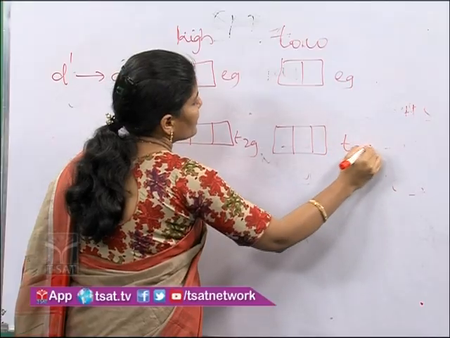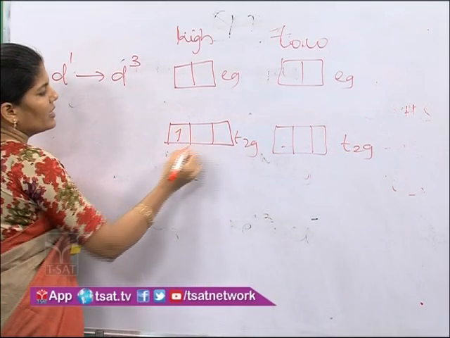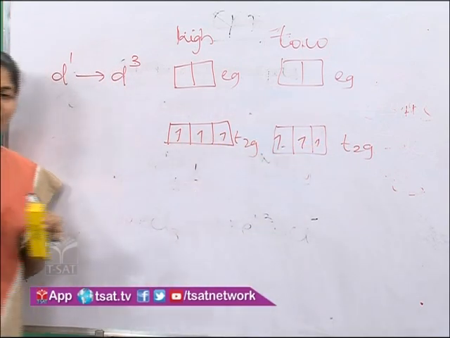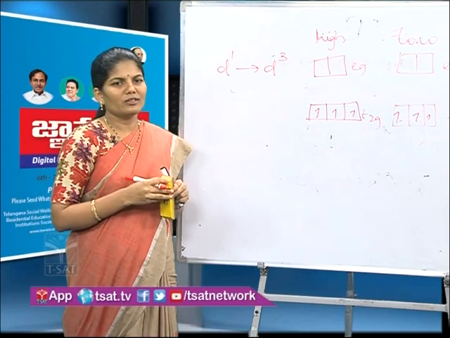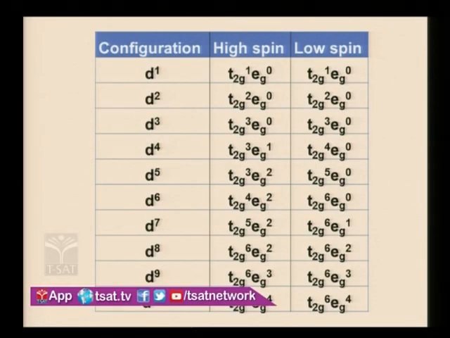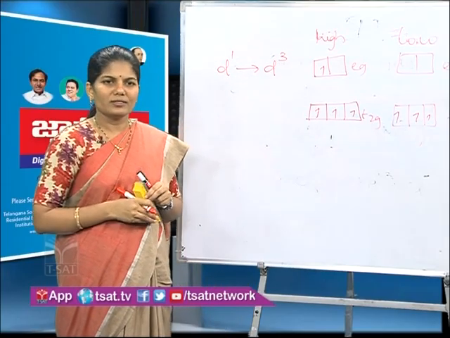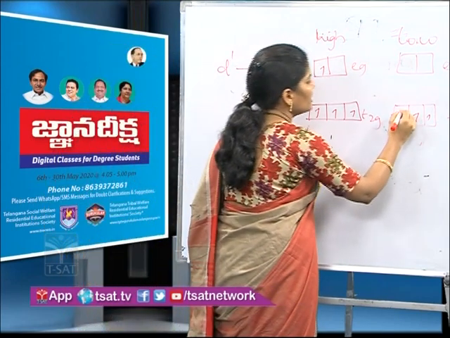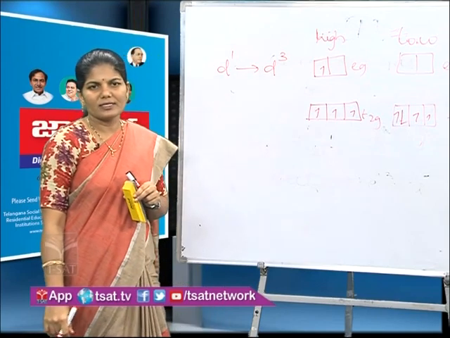The first 3 electrons are arranged in T2G only, whether it is high spin or low spin. The difference comes from D4. The 4th electron enters the EG orbital in case of a high spin complex, whereas it is paired in the T2G set only in case of low spin complexes.